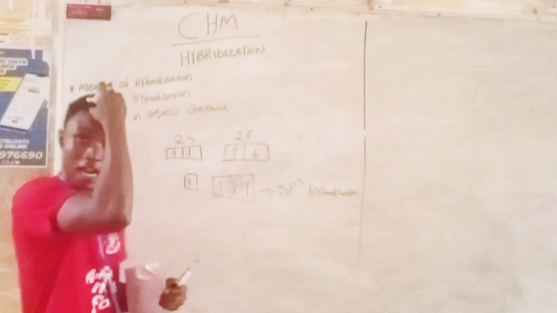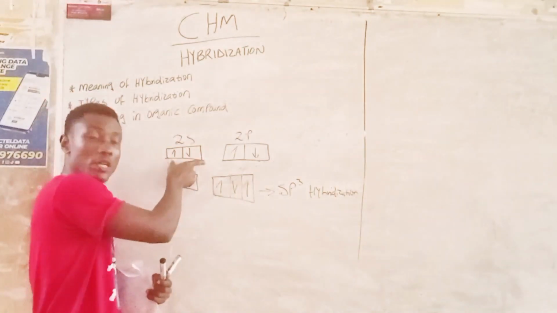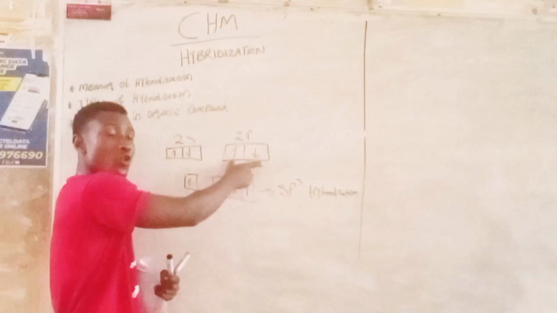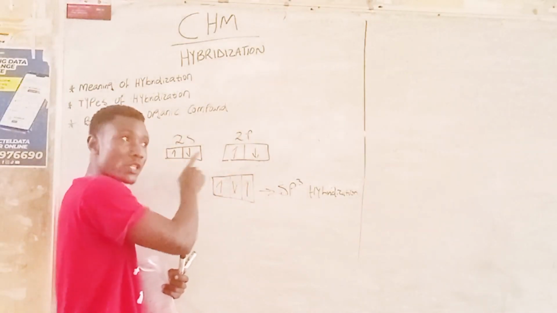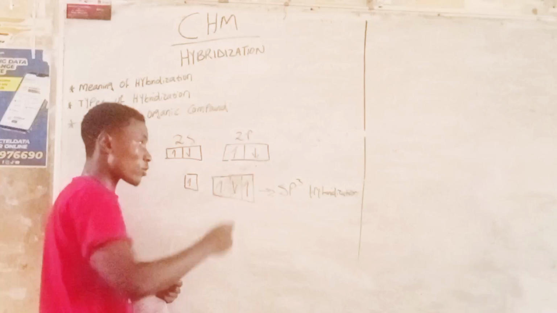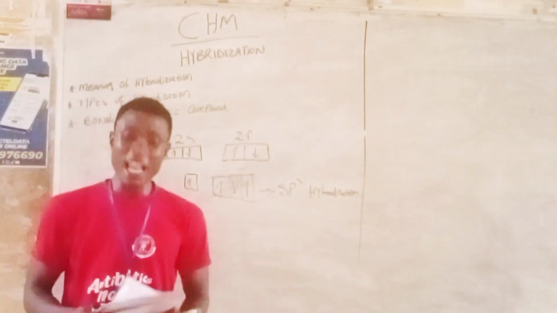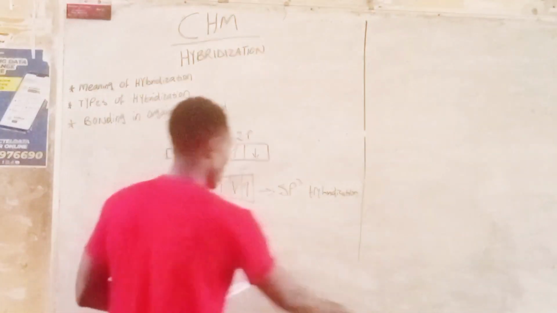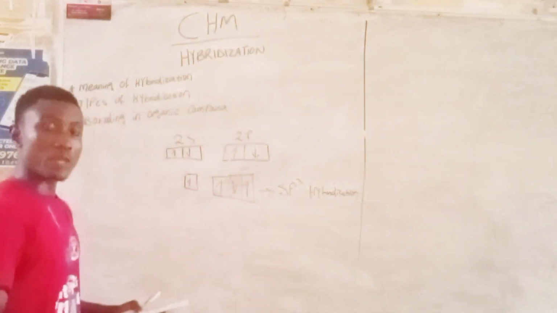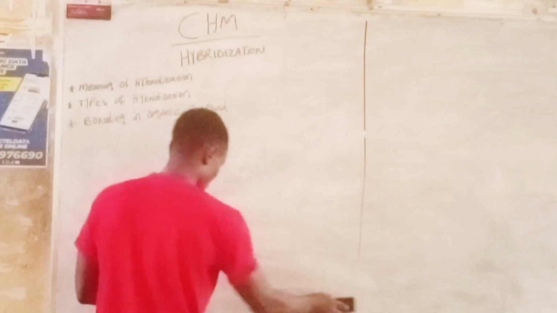The SP3 hybridization, that's just it. One electron from the 2s orbital jumps to the 2p orbital, making the 2s orbital have 1 electron and the 2p orbital have 3 electrons, thereby giving us the type of hybridization that is known as the SP3 hybridization. So that is just it. Let's talk about the SP2 hybridization, which is another type of hybridization.